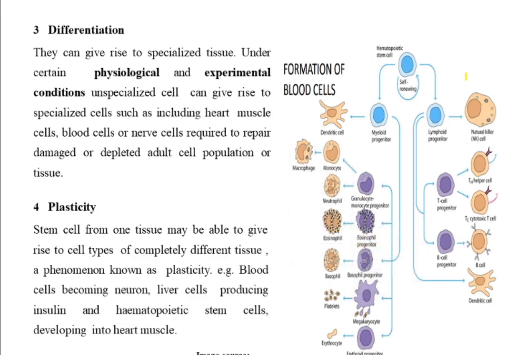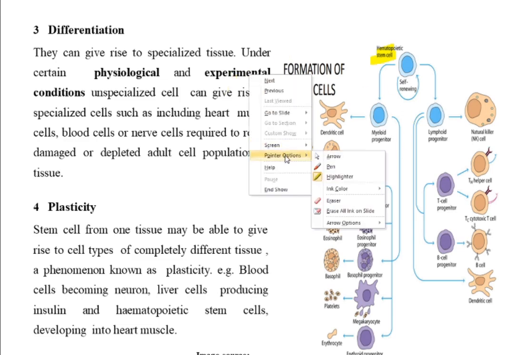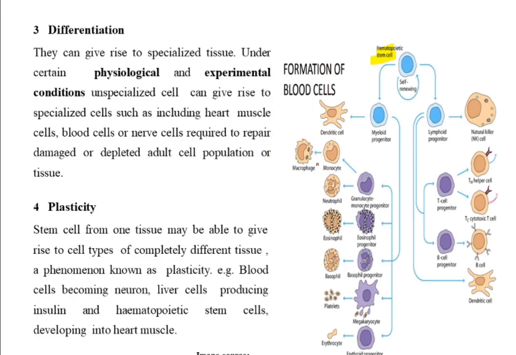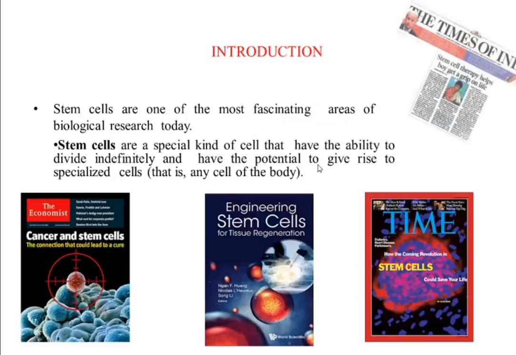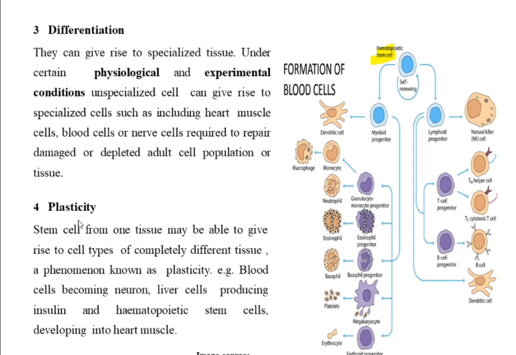Now here you can see I have taken an example of hematopoietic stem cells, right? And what I am trying to do is explain to you the general characteristics of a stem cell using this diagram, right? So the first characteristic that we have studied is maintaining itself, proliferation. So here this is a hematopoietic stem cell.